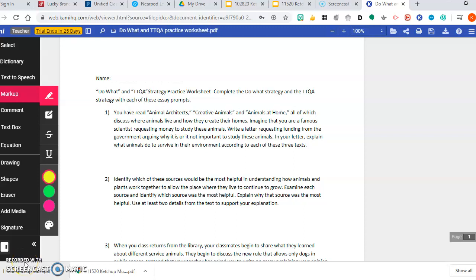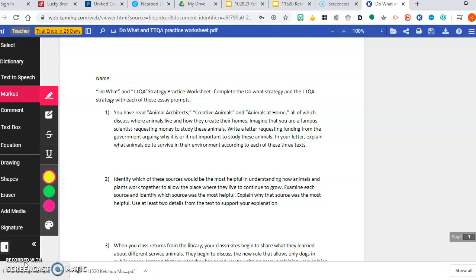Okay, folks, so I'm going to go through this worksheet and these two strategies again, because as I'm looking at the independent work that you've done the past few days, I feel as if students aren't really understanding what they need to do. Maybe it's the format of the worksheet, maybe we just need to go through it again, but this is that important that I want to spend just a little bit more time with it.